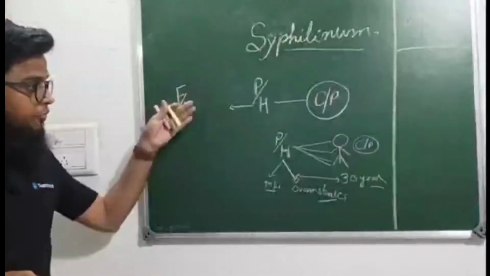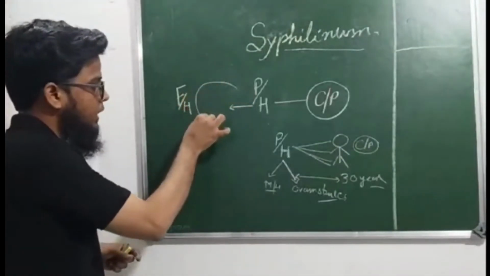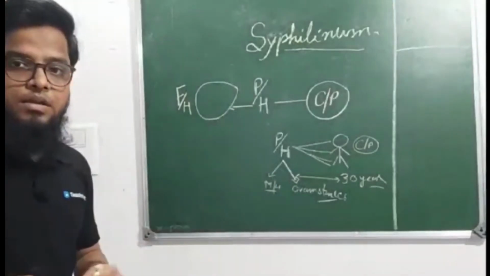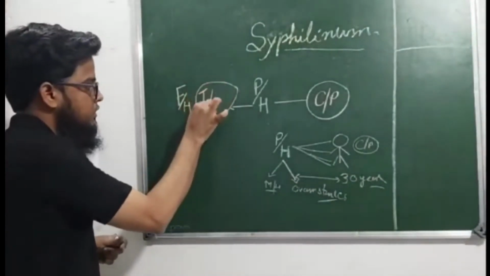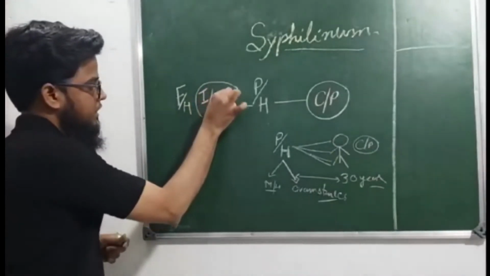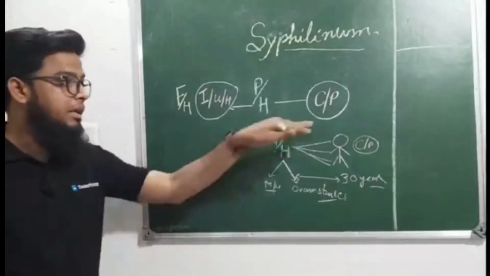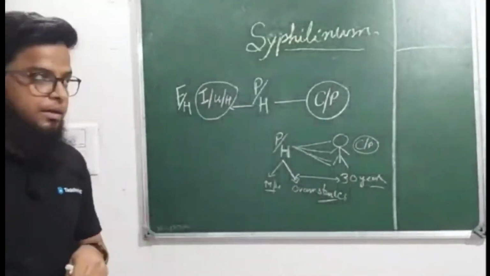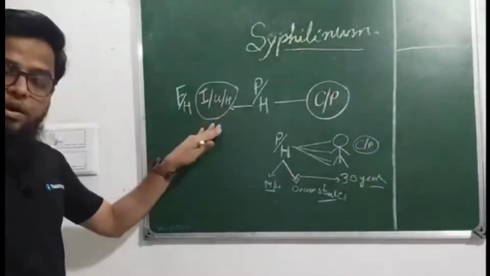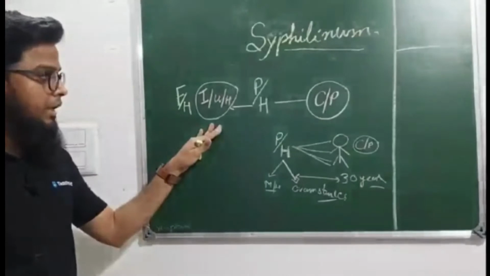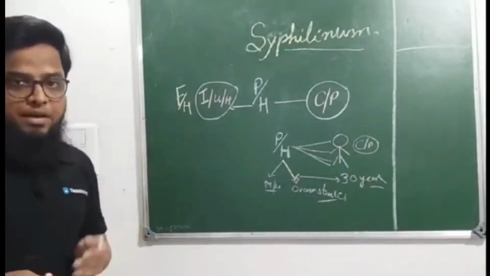Before this family history there is a transition zone, and that is the intrauterine life history. So we will read Syphilinum under these three to four headings: current presentation, past history, what was the intrauterine history, and what is or what may be the family history.